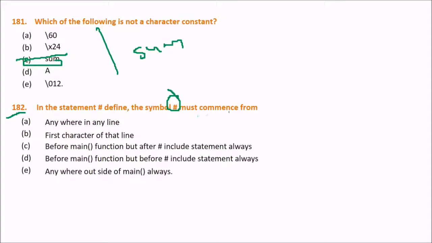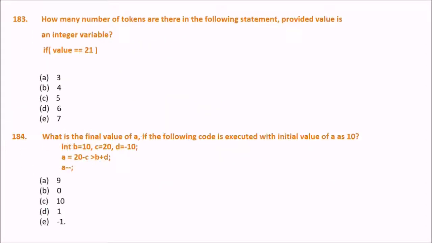Hash define, the hash must commence from... Options are here. Read them carefully and answer me. What is the correct option? The answer is B, first character of that line. So in the statement hash define, the symbol hash must commence from the first character of that line.